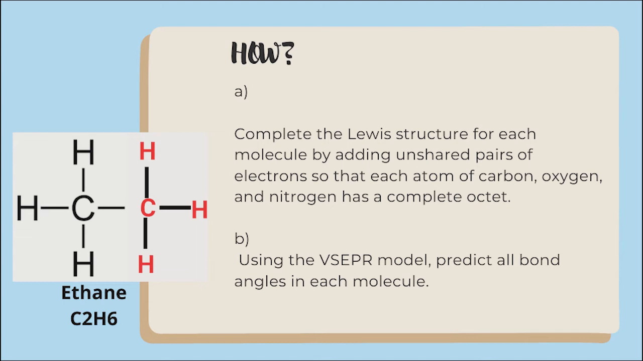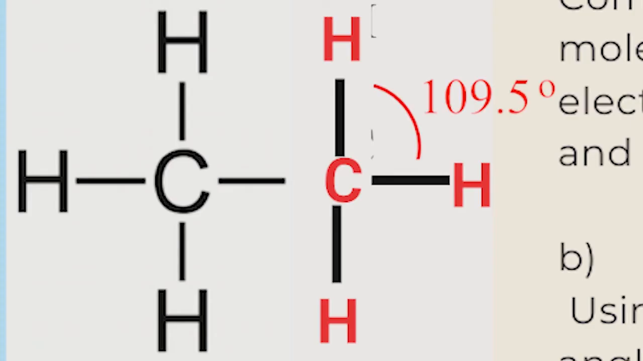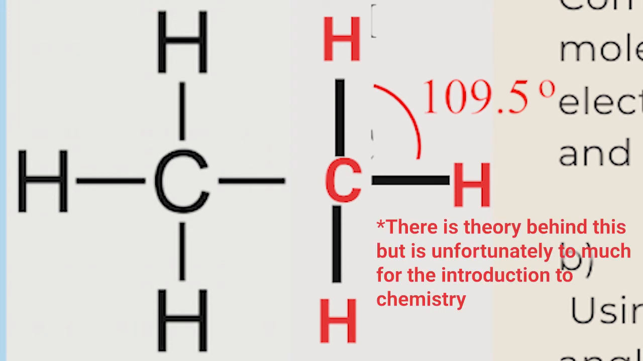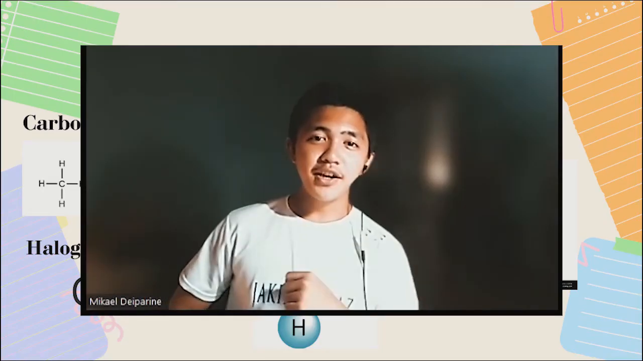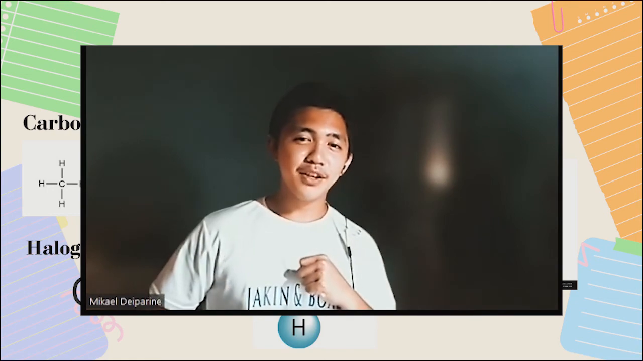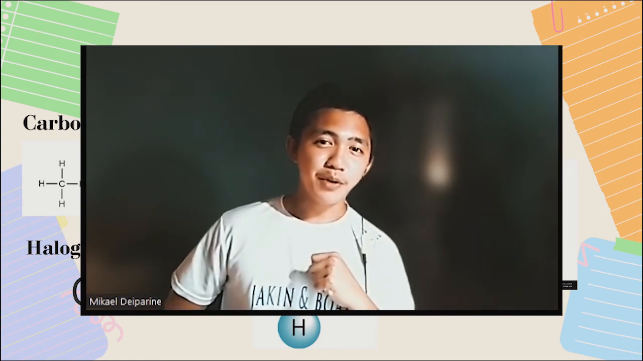Very good. Using the VSEPR model, predict all bond angles in each molecule. Since it is only carbon and it is very simple, we can just copy from the internet and poof, here we go. At the next juncture, Miss Micah Ruby and Mr. Prem Natividad will discuss chapter 1.4.